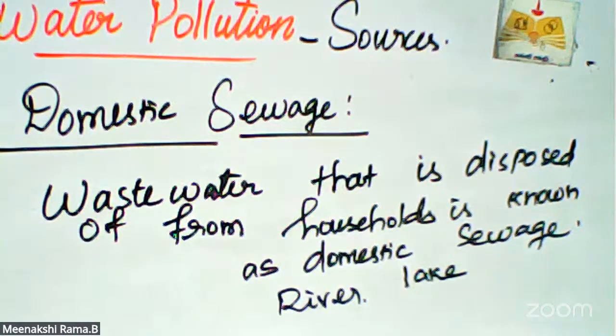When untreated sewage water is directly joined to water bodies like a river, lake, or pond, that is called polluted water.